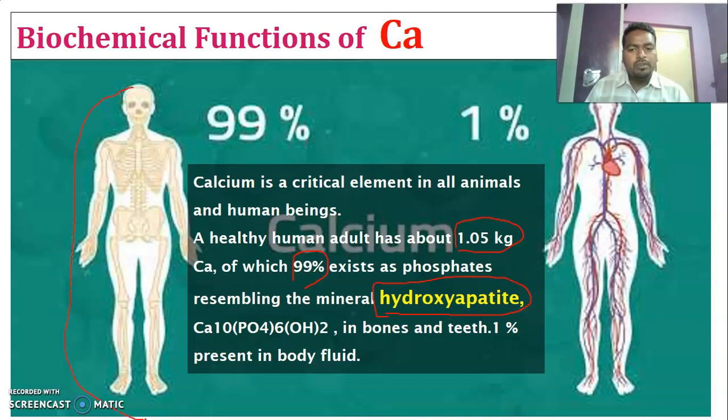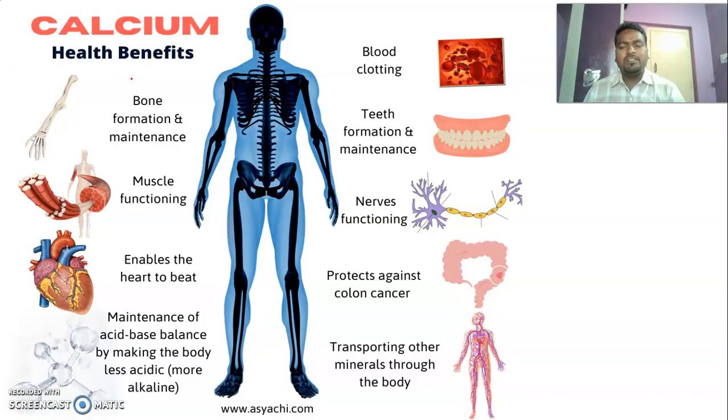You can observe here that the remaining 1% of the calcium is present in the blood cells and fluid in the human body. Let us look at its functions. Calcium not only acts as a structural factor in the body, it also performs some biological functions. It also acts as a cofactor for many enzymes.